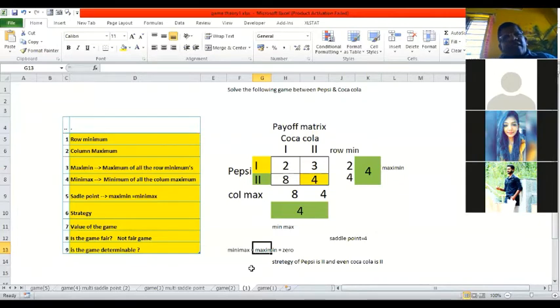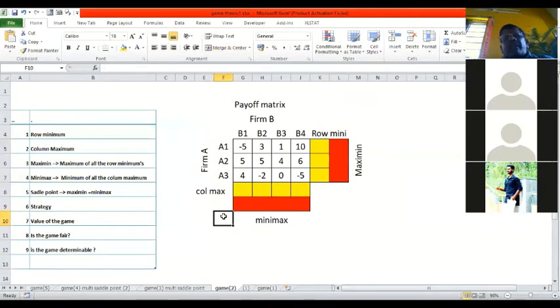So in this example, the saddle point itself is the value of the game. Any other question? Shall we move to the next example? Yes, sir. So that was an entry level example. I have taken it. Now look at this particular example.